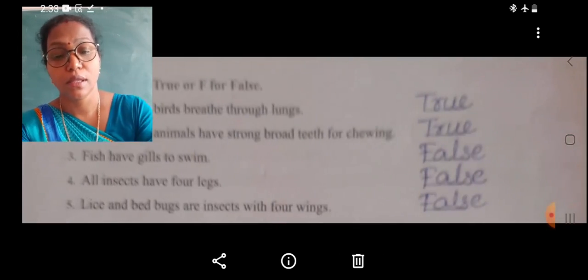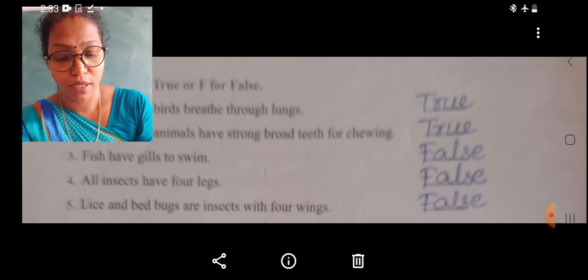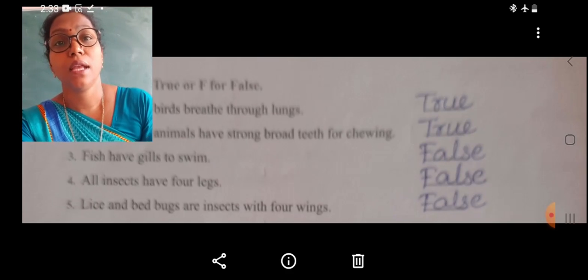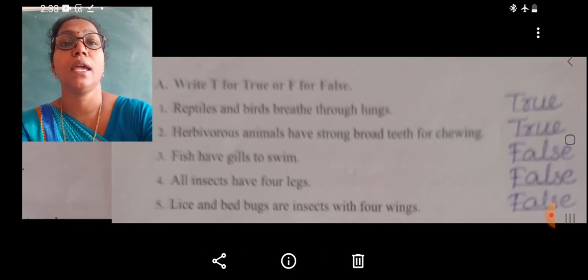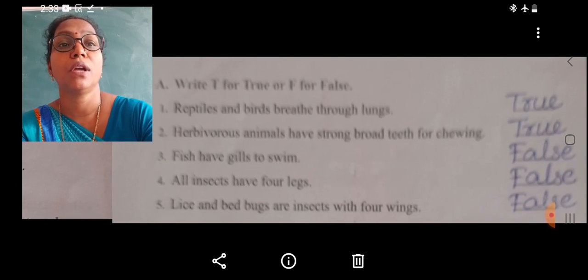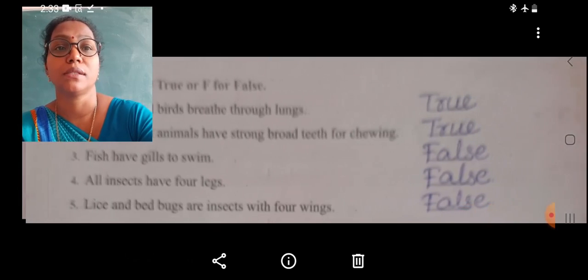Now students, in page number 60, there are 3 exercises. The first exercise, that is the exercise A. Write T for true or F for false. Reptiles and birds breathe through lungs.